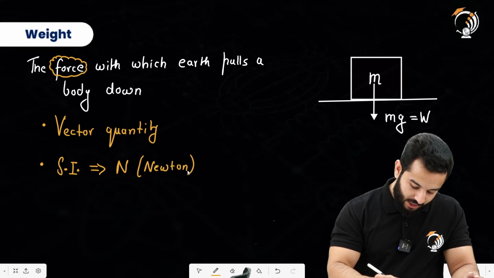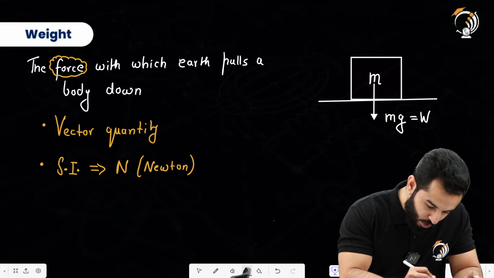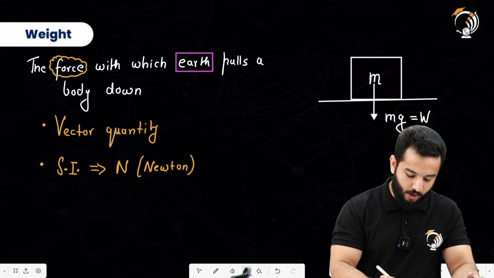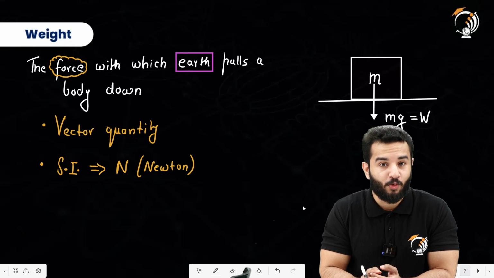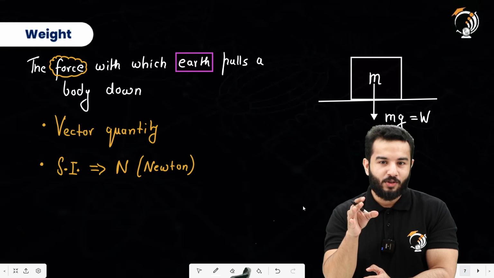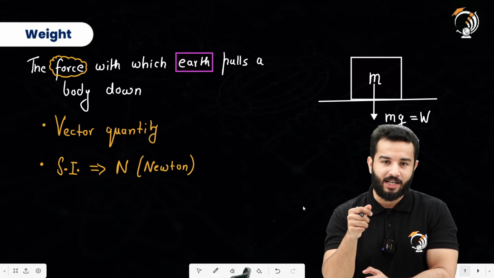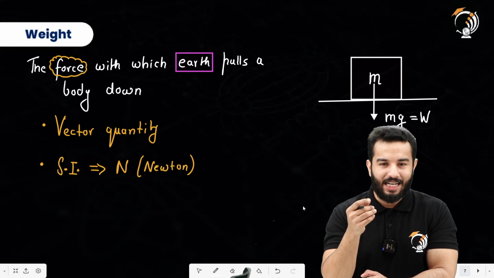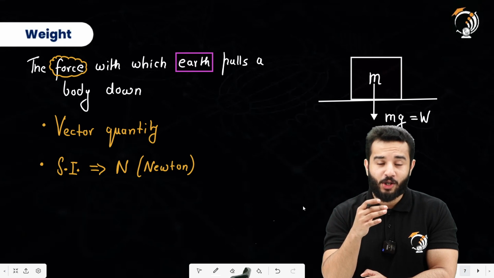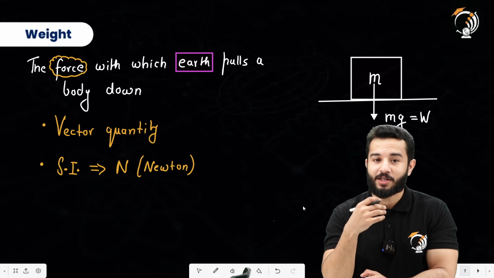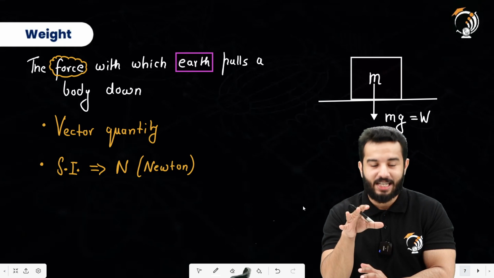The next important thing is that we have said the force with which earth pulls the body down. So if you are going to talk about some other celestial body, like the moon, then we say the weight of a body on the moon is the force with which the moon pulls a body down. It means that weight is actually not constant. Weight is going to change if you talk about some other celestial body, and it might also change because of a change in acceleration due to gravity on the same planet as well, right?